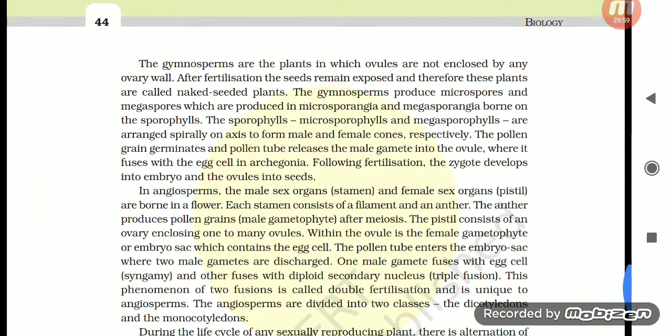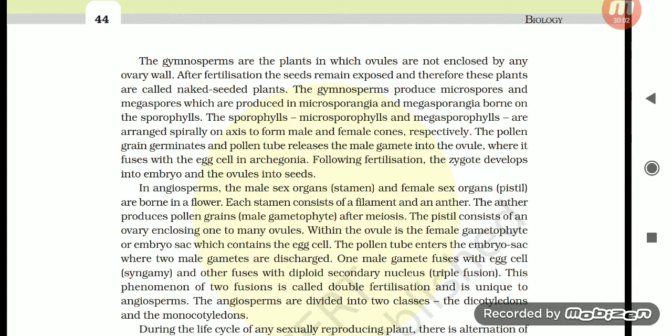The gymnosperms are the plants in which ovules are not enclosed by any ovary or ovary wall. After fertilization, the seeds remain exposed, and therefore these plants are called naked-seeded plants. The gymnosperms produce microspores and megaspores, which are produced in microsporangia and megasporangia borne on the sporophylls. The microsporophylls and megasporophylls are arranged spirally on an axis to form male and female cones, respectively. The pollen grain germinates into a pollen tube, releases the male gamete into the ovule, where it fuses with the egg cell in the archegonia. Following fertilization, the zygote develops into an embryo and the ovules into seeds.